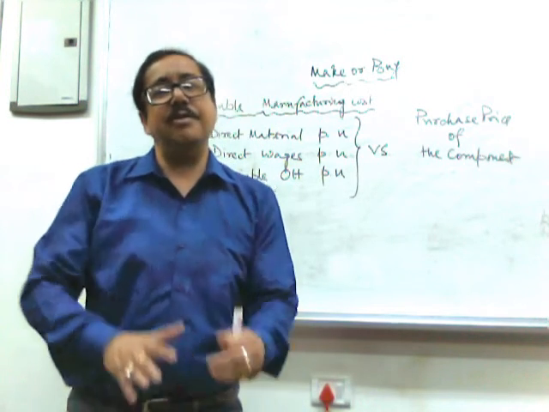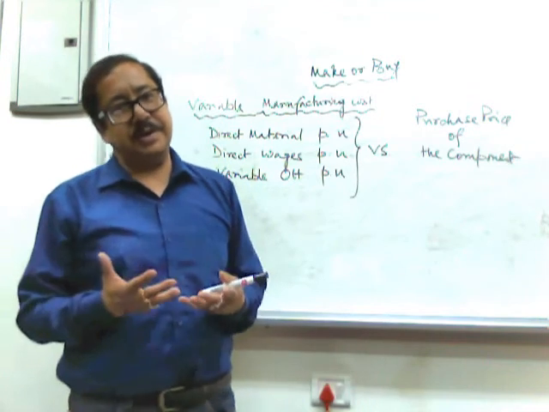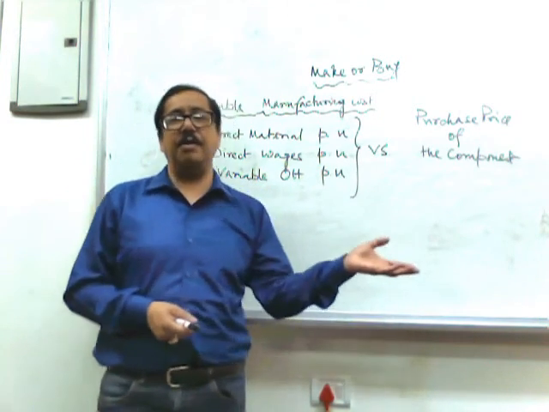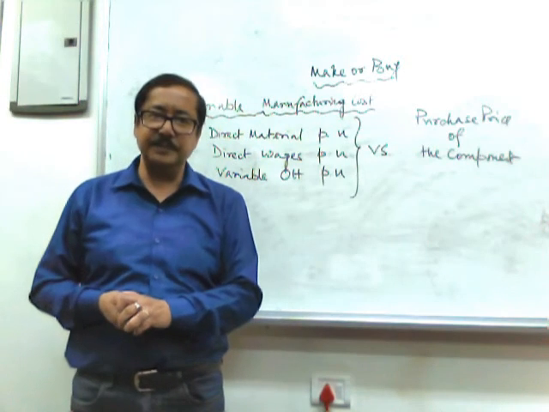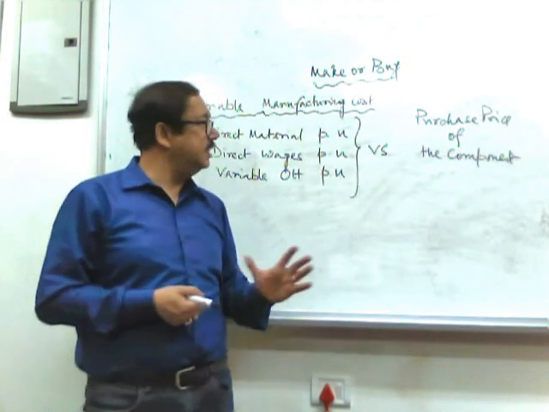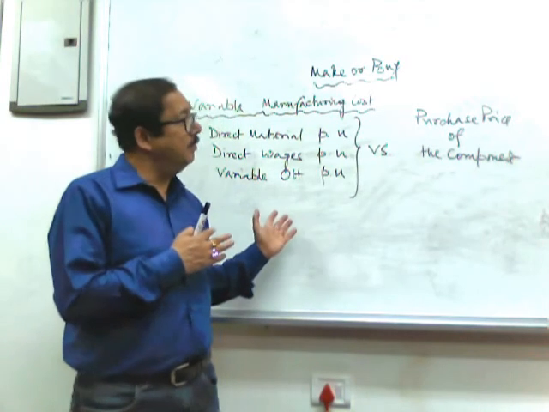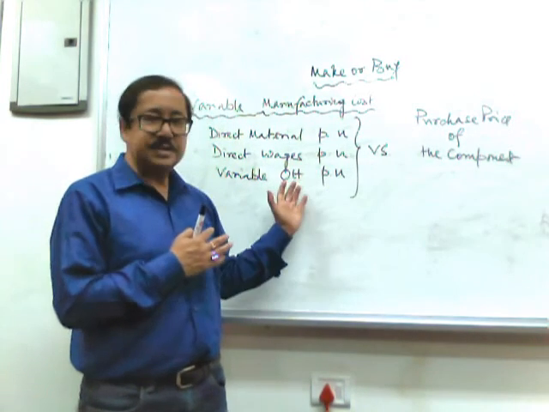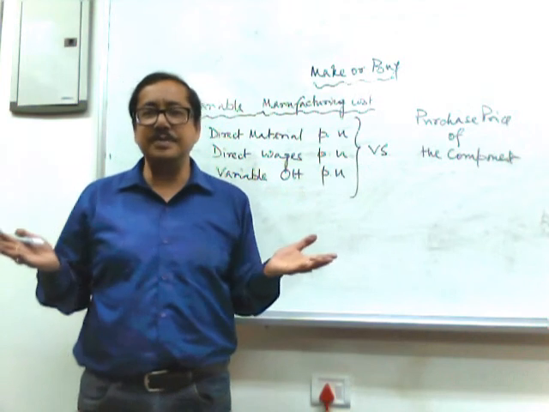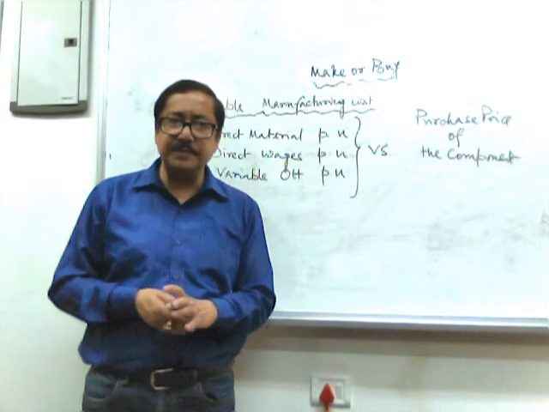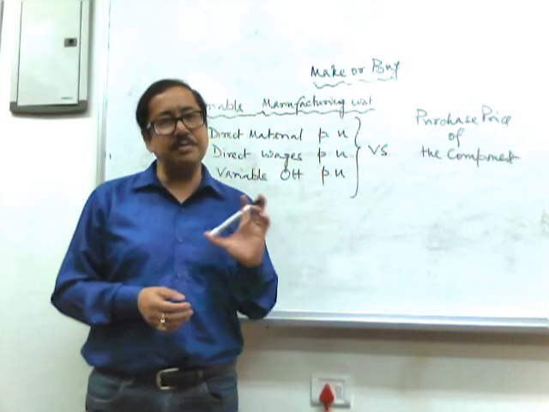Rent of the office building or factory building does not depend on whether you produce the battery pack or purchase it from the market. So whether you purchase or manufacture, in both cases your fixed cost will remain the same. So it is not a relevant cost in this discussion, which is why we have excluded it.